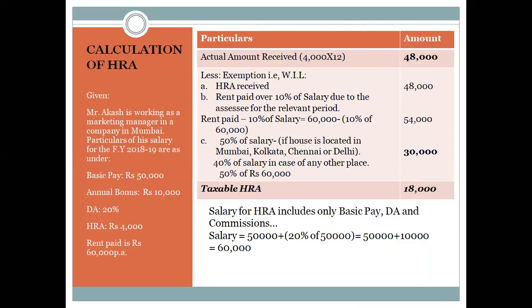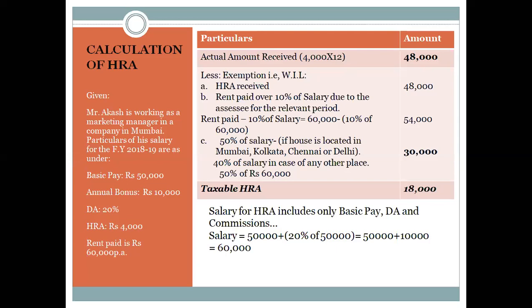I have a problem in the next slide so we can learn it better. Here we have a problem where Mr. Akash is the assessee who's working as a marketing manager. The left part is the question. We have the tabulation, and below that we have notes or sub calculations. Starting with the question, Mr. Akash is working as a marketing manager in a company in Mumbai. Remember, Mumbai is a metropolitan city, so it is 50% of the salary. For Mumbai, Delhi, Kolkata, and Chennai, the percentage of salary considered for exemption is 50%. For the rest of the places, it is 40%.